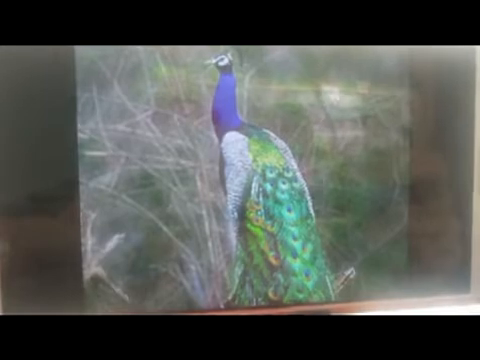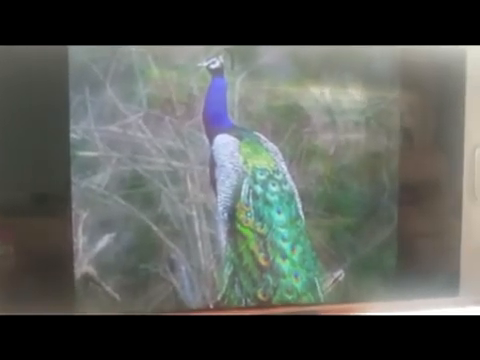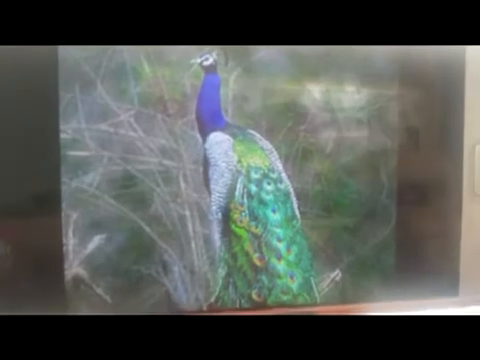Now again, what is this? This is a peacock. Can you see it? Yes, it is a peacock. Beautiful peacock. It has such beautiful feathers. Isn't it? I know many of your favorite bird is peacock.